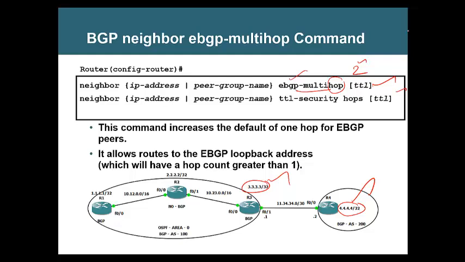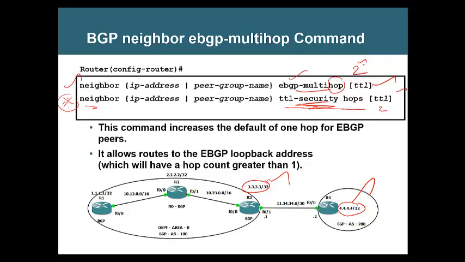There is another equivalent command, this TTL security hop 2. You can use any one of these. I recommend this more than the first one. Many people know the first one, but not this one. This is more secure than the above one. The above one focuses on the outgoing TTL.